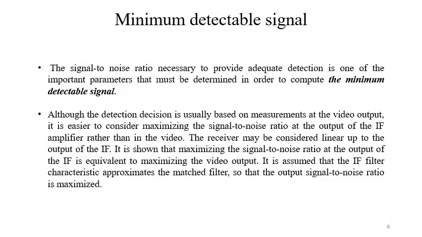Although the detection decision is usually based on measurements at the video output, it is easier to consider maximizing the signal to noise ratio at the output of the IF amplifier rather than in the video. The receiver may be considered linear up to the output of the IF. It is shown that maximizing the signal to noise ratio at the output of the IF is equivalent to maximizing it at the video output. It is assumed that the IF filter characteristic approximates the matched filter so that the output signal to noise ratio is maximized.